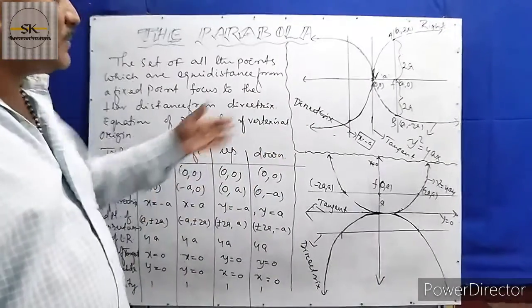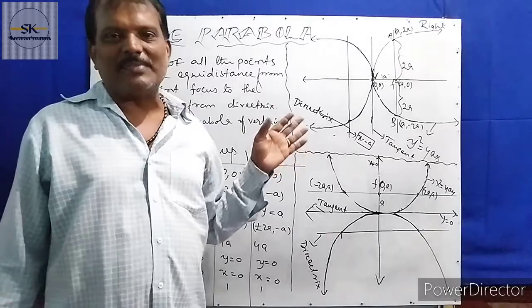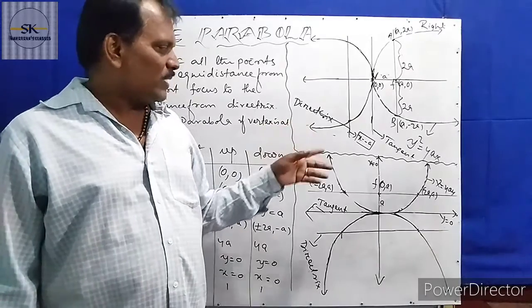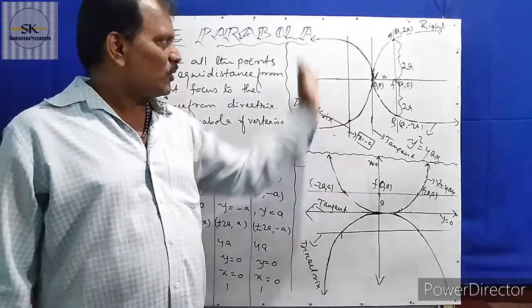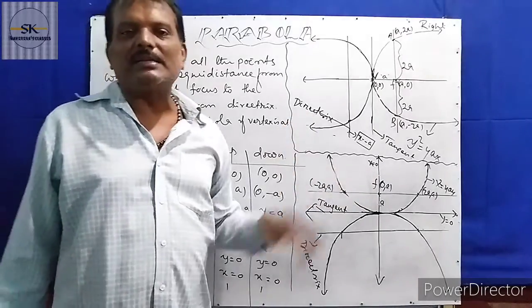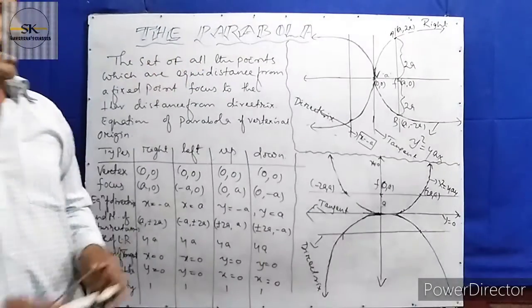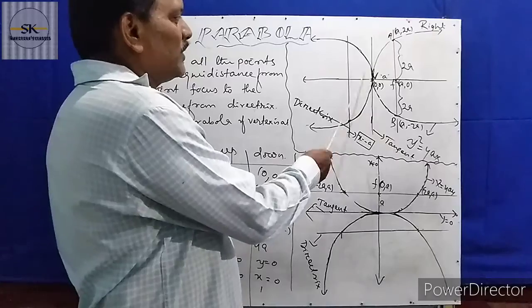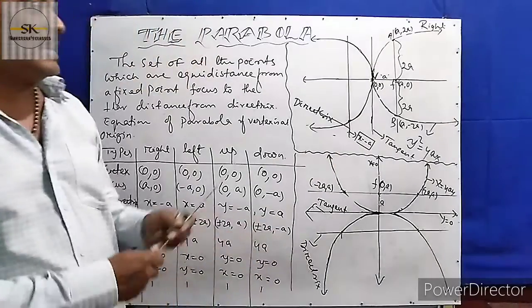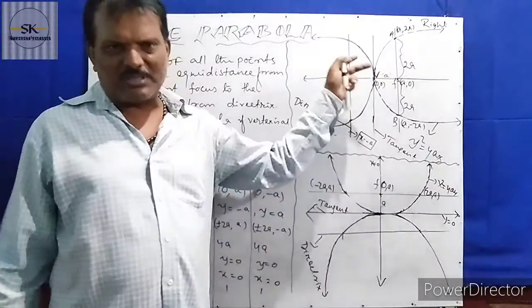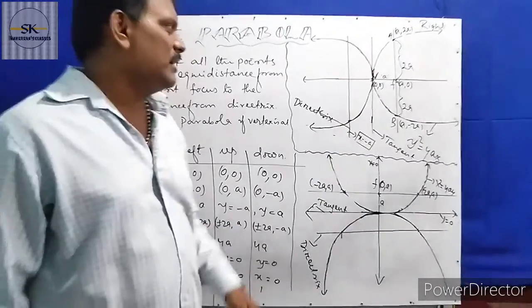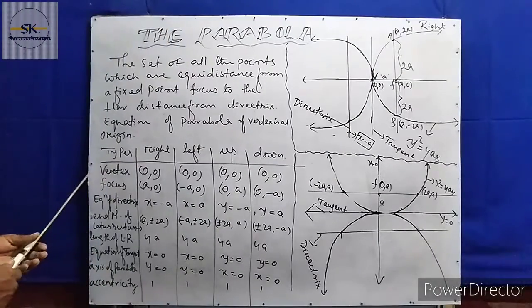Okay. Directrix means, in cinema, you know, the director plays the main important role. So that's why here it is also the line which controls the total figure, that is known as the directrix. And the vertex is the starting point of the figure. Okay, always we start from here. That's why here it is the vertex. These two are very important.